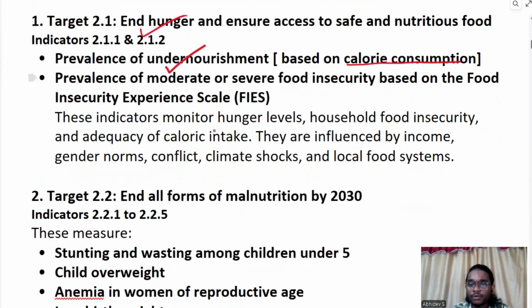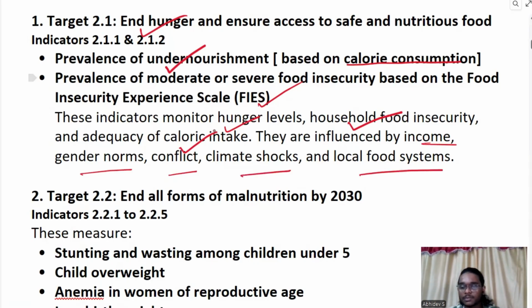Then the prevalence of moderate or severe food insecurity based on the Food Insecurity Experience Scale. We can use this scale for measurement. Using this scale, we are able to measure severe food insecurity. So these indicators monitor hunger levels, household food insecurity, and adequacy of calorie intake. Okay, they are influenced by income, gender norms, conflict, climate shock, and local food system.